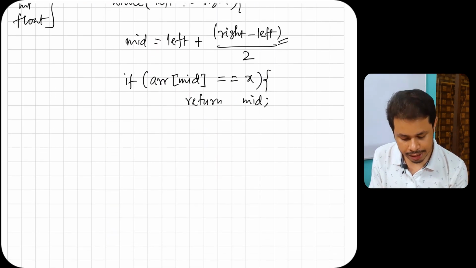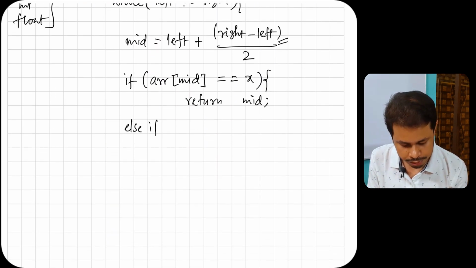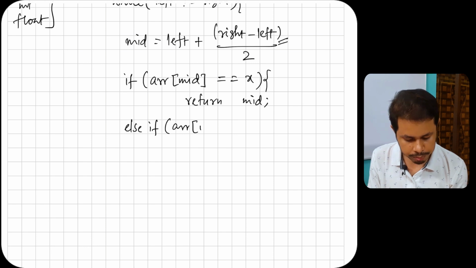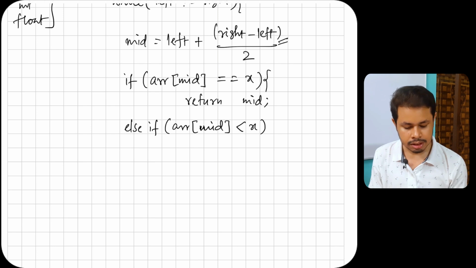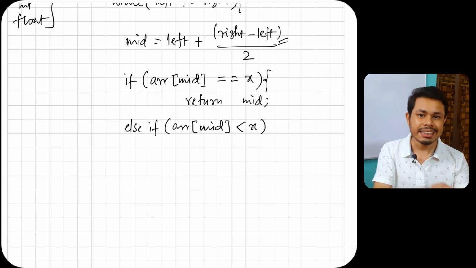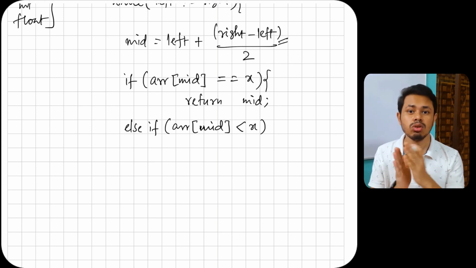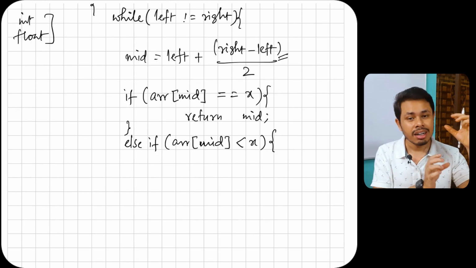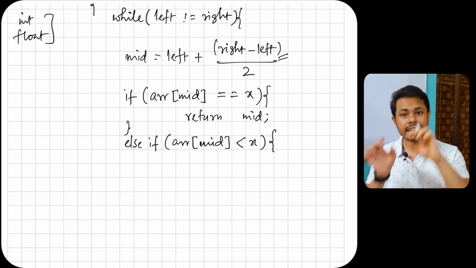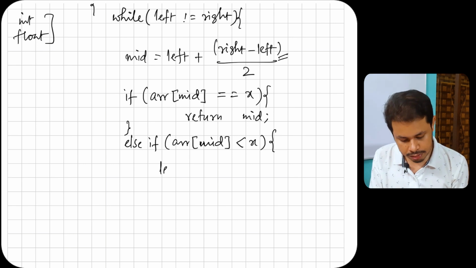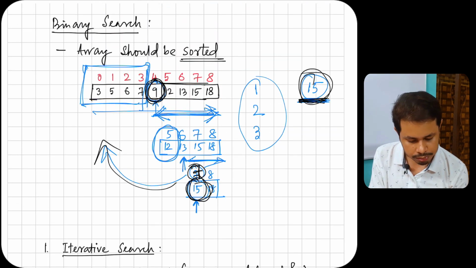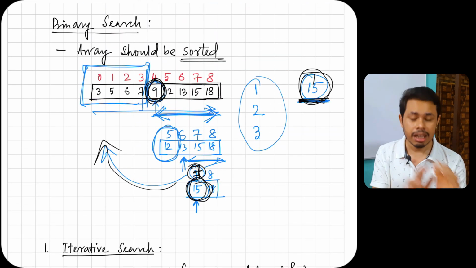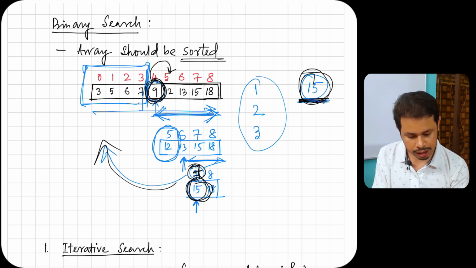So we'll just write here, else if array of mid is less than x, that means the middle element is less than your required element, so we have to search the right hand side. Our right pointer will remain the same and the left pointer will be modified to left equal to mid plus 1, because we have to search from this location to this location, right? So our left pointer would be mid plus 1, right?